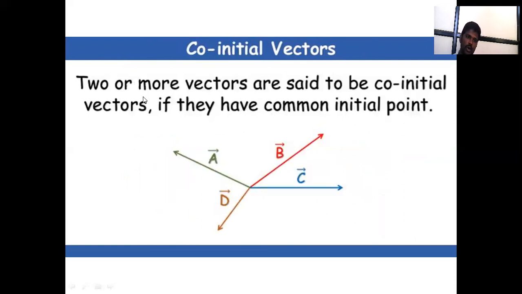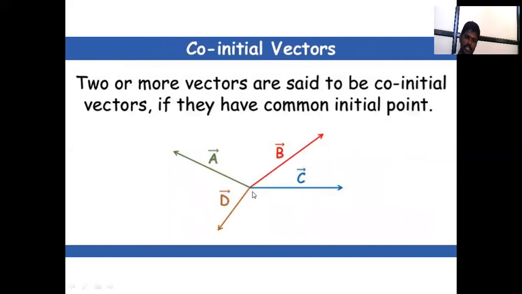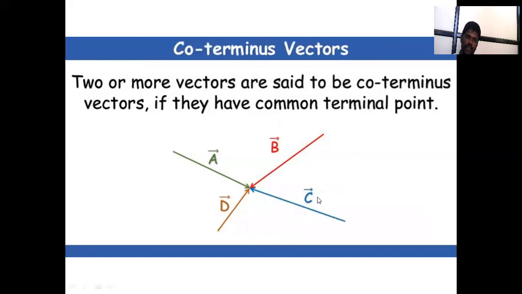Co-initial vectors: two or more vectors are said to be co-initial vectors if they have a common initial point. Like this, the center is the common initial point. Vectors like A bar, B bar, C bar and D bar are co-initial vectors.